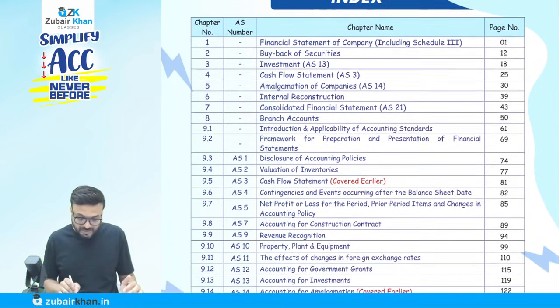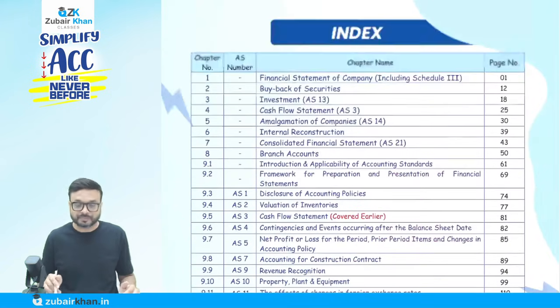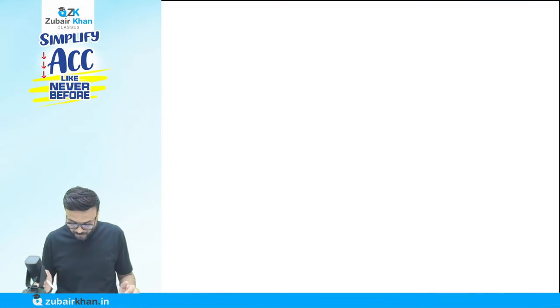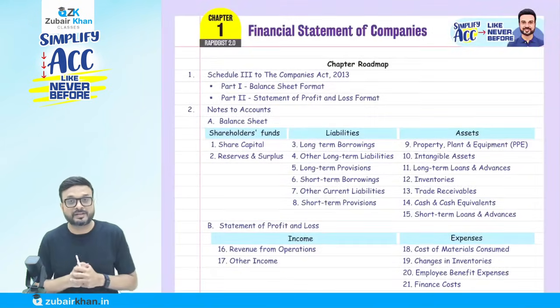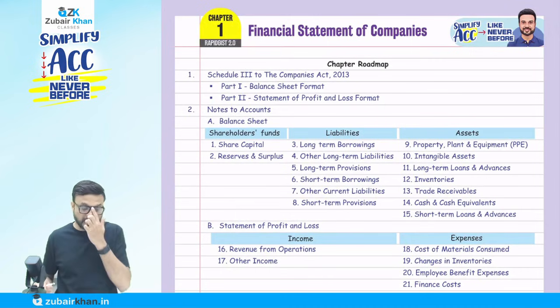And the 9th is a series of accounting standards, like 9.1, 9.2, 9.3. These are the series of all the accounting standards. So there's a concept book there. And for the first chapter, you can see on screen, all these are the concepts that in every chapter I have in red first.